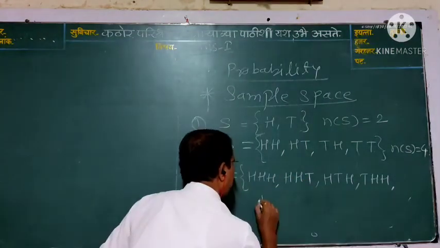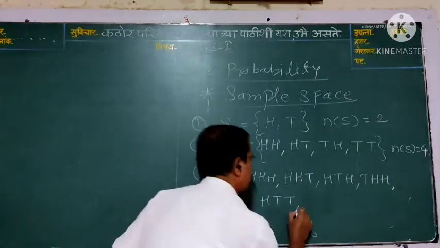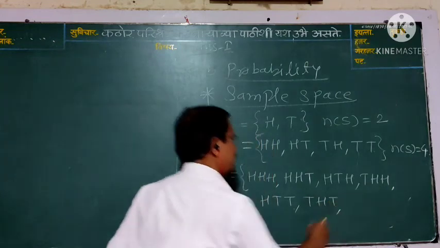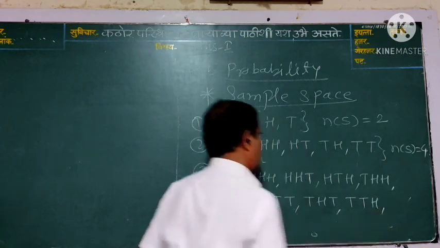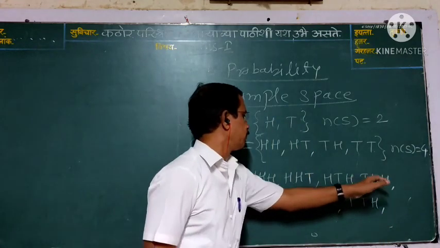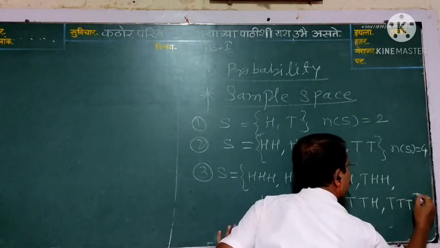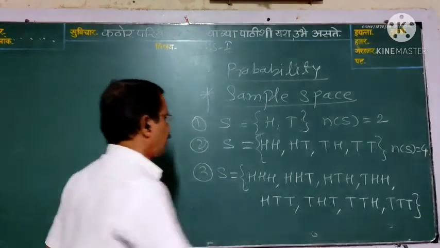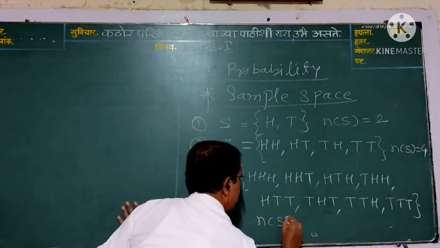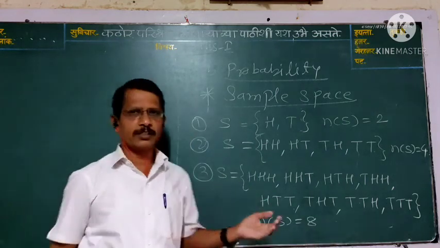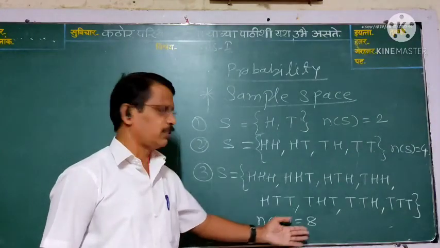Then we write H, T, T. T moves to the left side: T, H, T. Again this T moves to the left side: T, T, H. And the last is T, T, T. How many sample points? 1, 2, 3, 4, 5, 6, 7, 8. n(S) = 8. When 3 coins are tossed, the sample points n(S) = 8.